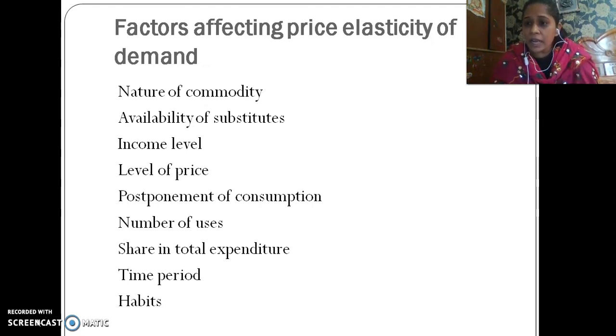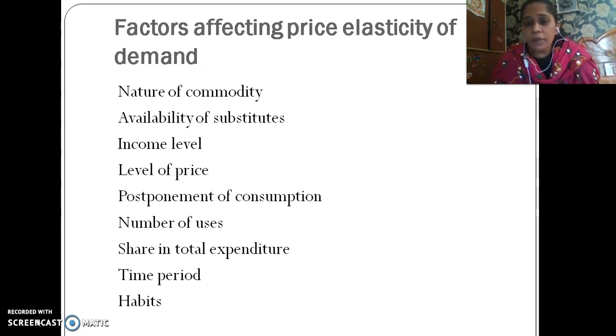Very, very less. In that case, when I am spending a very small share of my income on the commodity, the demand will no more be elastic, it will be inelastic somehow. But yes, when I am spending a big part of my income on a particular commodity, yes, the demand will be elastic.